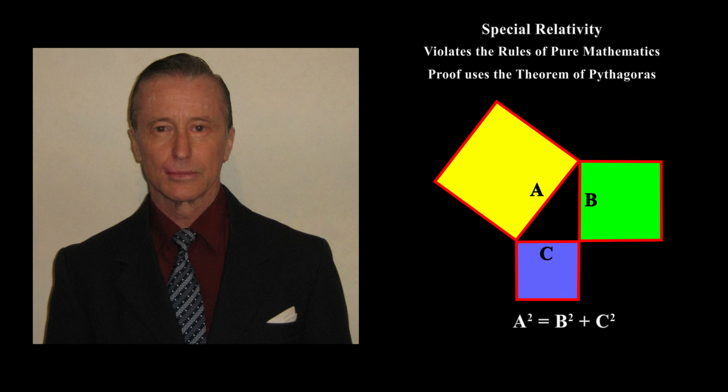It involves the theorem of Pythagoras, that is, the right triangle rule, which is taught to everyone in high school. Beyond that, the proof utilizes the elementary geometry of a circle and an ellipse. In both cases, the distance from the origin of the coordinate system to the periphery of the geometric figure is given by the theorem of Pythagoras. Given sufficient knowledge from high school algebraic methods, and if you carefully study the proof I give, you will realize and understand that special relativity is not a scientific theory at all because it is mathematically invalid.